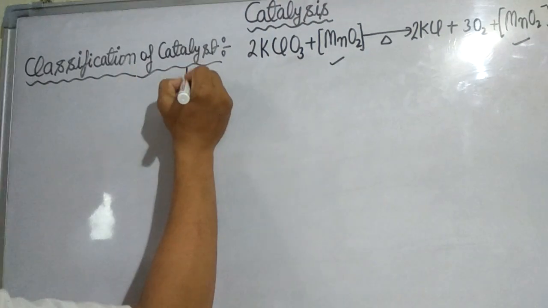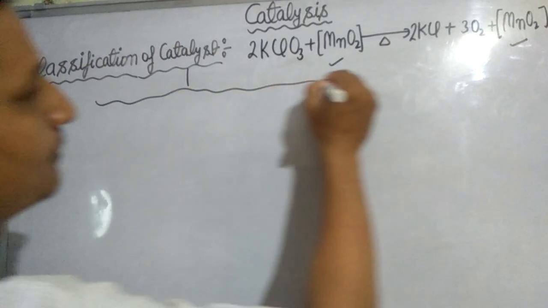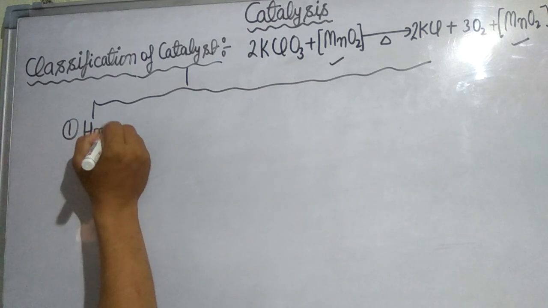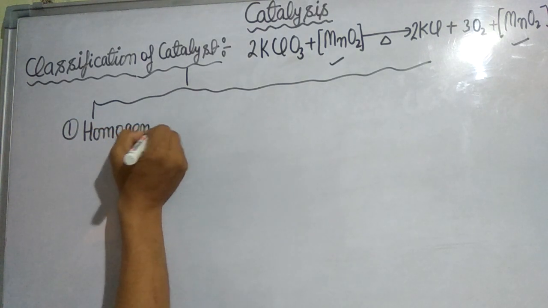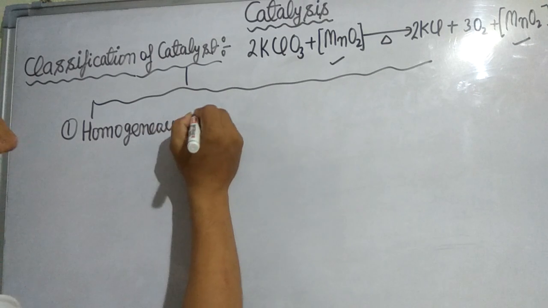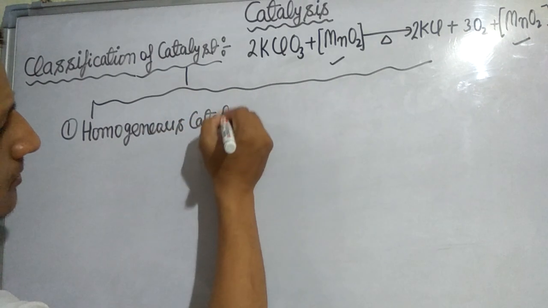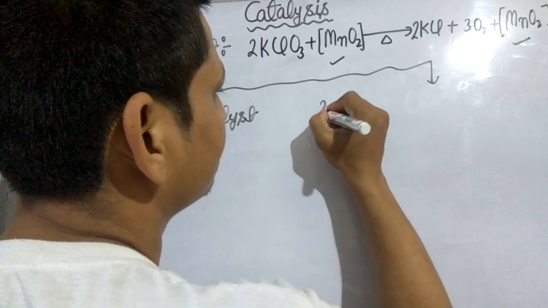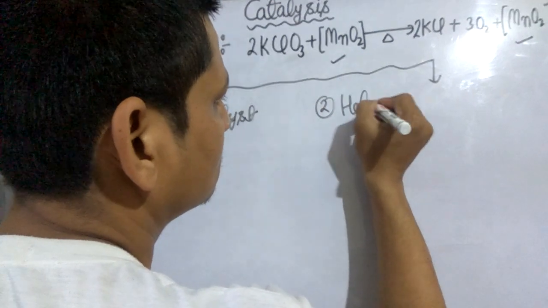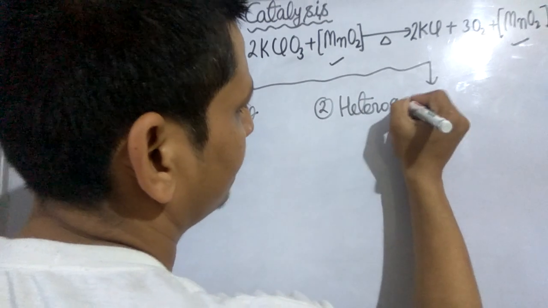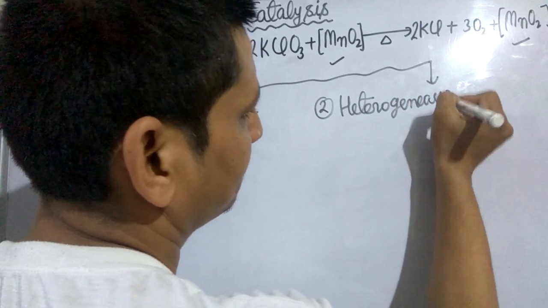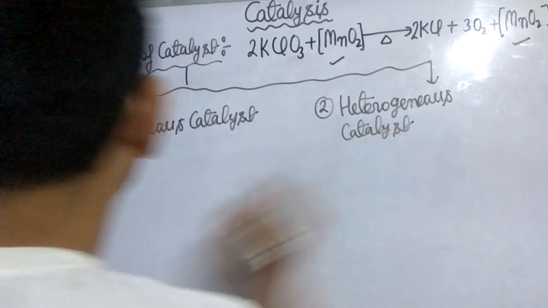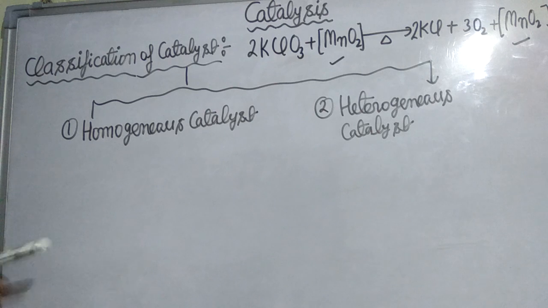Catalysts are of two types. First is homogeneous catalyst. Second is heterogeneous catalyst. Now student, first I am telling you homogeneous catalyst.